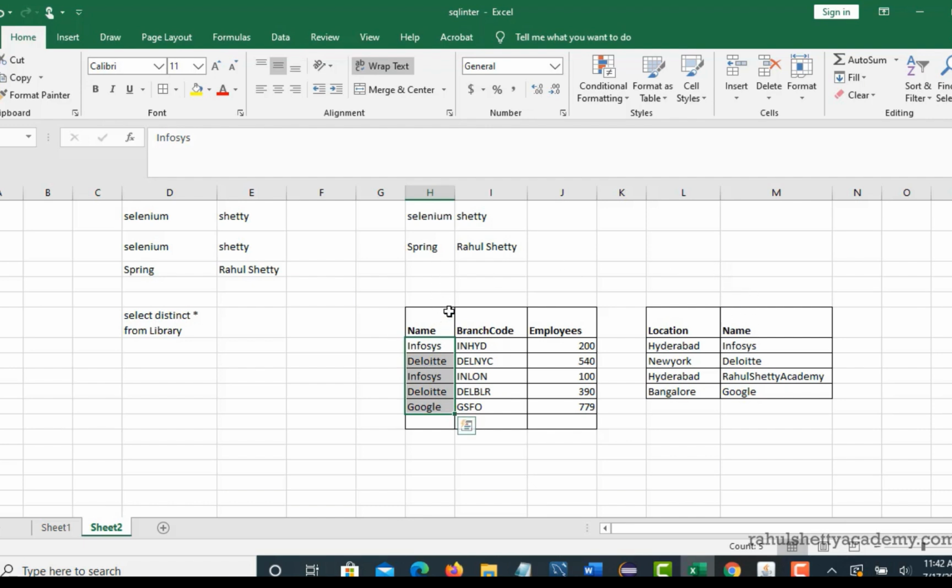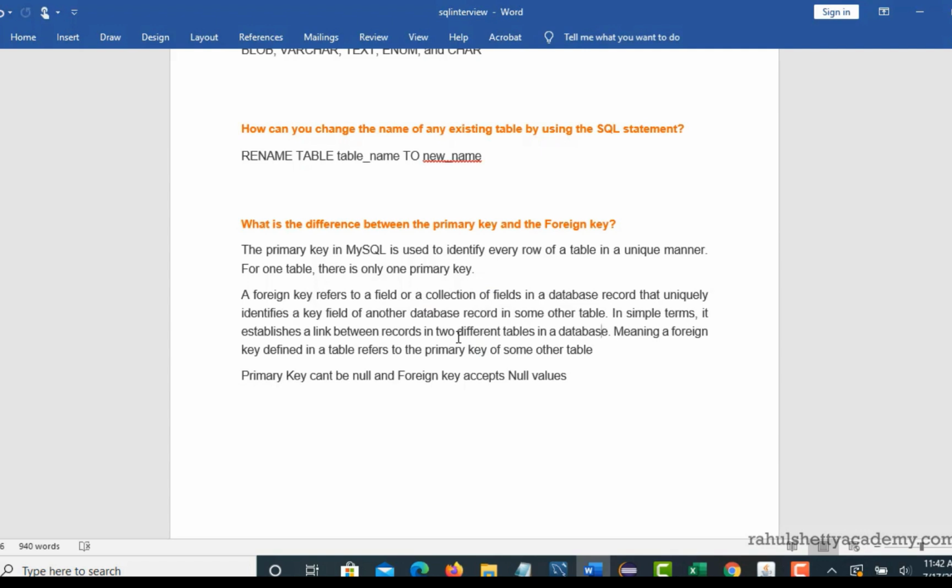As it is coming from another table, another world, that's foreign. So you can say that this field is a foreign key and this is a primary key for this table. In simple terms, it establishes a link between records in two different tables.